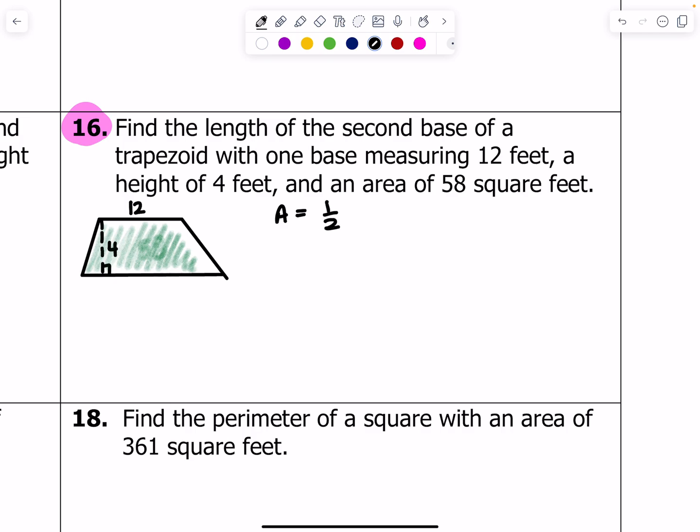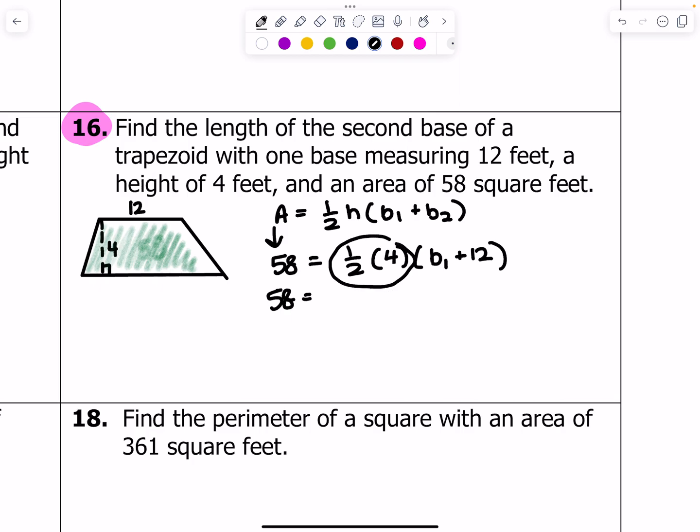So the setup here is going to be, well, the area here would have been 1/2. Trapezoid area was 1/2 times the height, base 1 plus base 2, okay? So I'm going to have 58, which is the area, equals 1/2 the height, which is 4, times base 1, I don't know which one's 1 or not, plus 12, right? Because that's one of the bases. So let's clean this up.